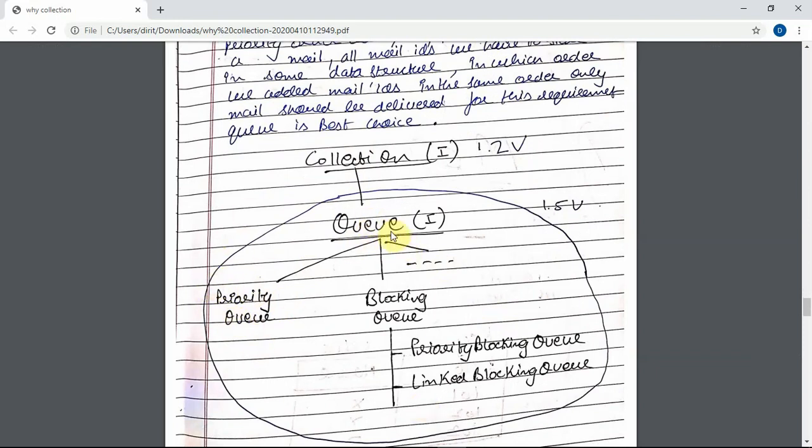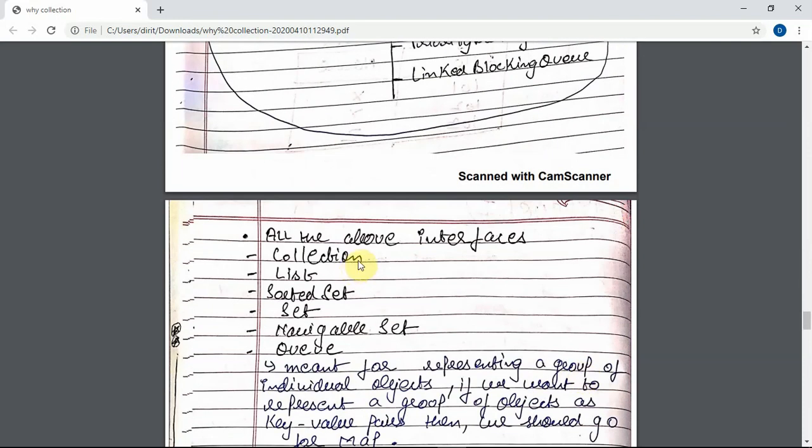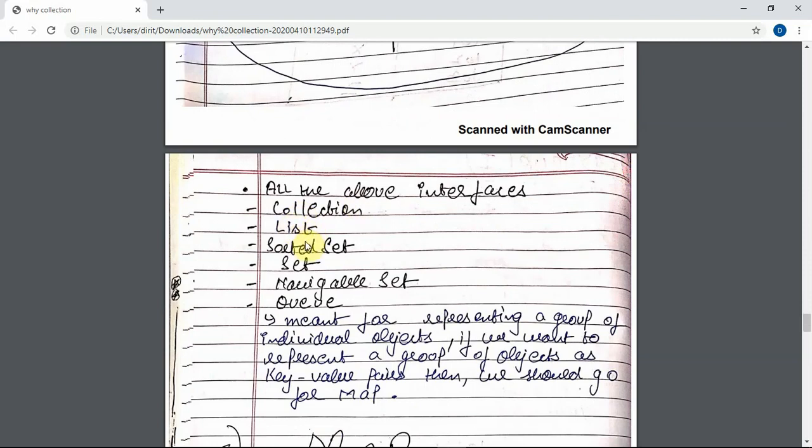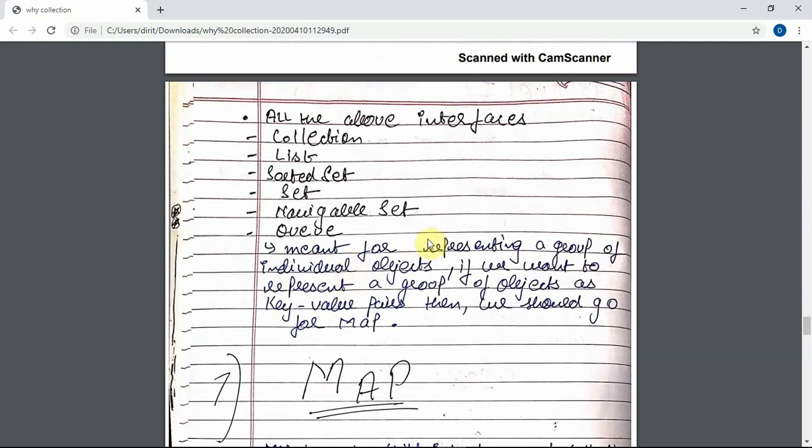Now this is least used, not this much in comparison to priority queue, which is most used. Blocking queues: priority blocking queue, linked blocking queue. All the above interfaces, how many have we covered? Collection, list, sorted set, navigable set, queue, meant for representing a group of individual objects.